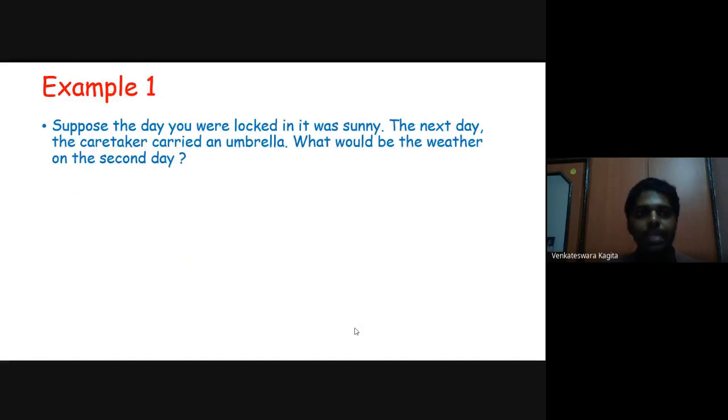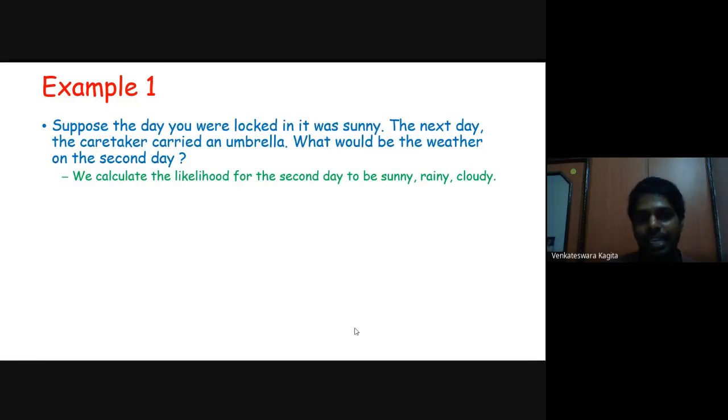So let's solve some examples based on that. Suppose the day you were logged in, it was sunny, and the next day the caretaker carried an umbrella. What would be the weather on the second day? This is the example that we would like to solve. Anyone have an answer for this? You can ping me on the text messages if somebody solves this quickly. So again: the day you were logged in, it was sunny. The next day, the caretaker carried an umbrella. What would be the weather on the second day? This is the question that we would like to answer.